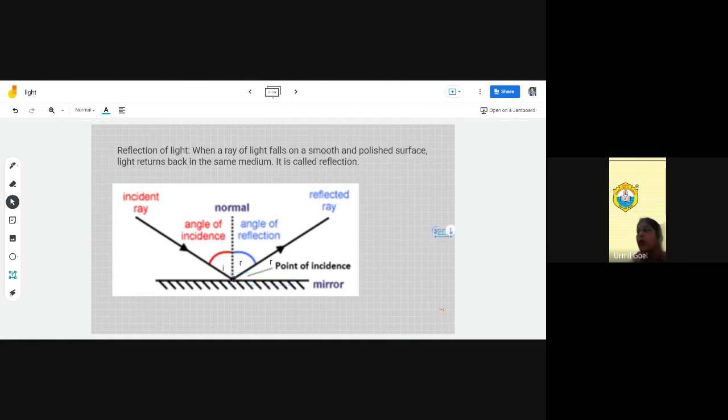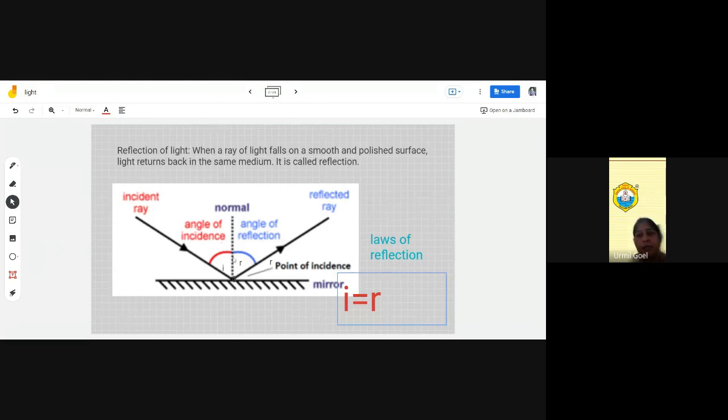Now we'll talk about the laws of reflection. Whenever reflection takes place, it follows two laws of reflection. The first law states that the incident ray, the normal and the reflected ray all lie in one plane. That is why they can be drawn on a paper. The second law of reflection states that the angle of incidence is equal to the angle of reflection. That means i is equal to r.